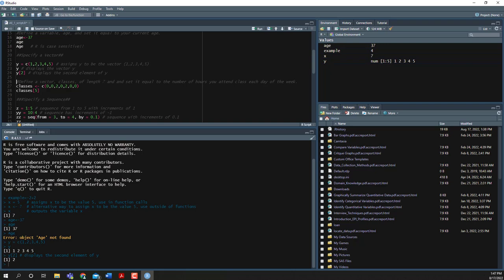Here what we've got is a new object called classes, and I'm going to set that equal to a vector that takes the values 0, 0, 2, 0, 2, 0, 0. This is going to be a vector of length 7 because there's 7 numbers in it. And we're going to set it equal to the number of hours you attend classes on each day of the week.